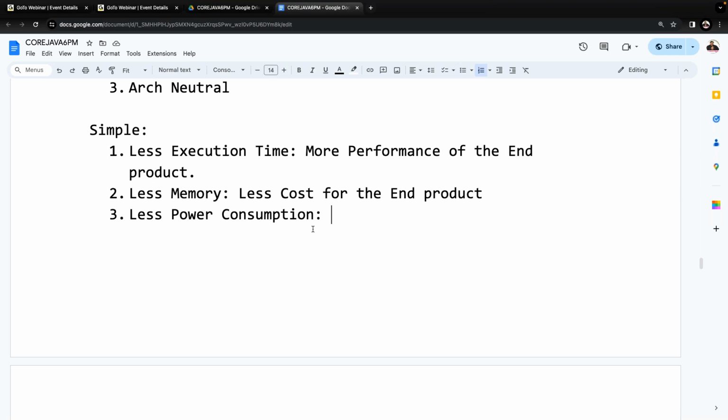If a software component interacts more with the hardware components, more energy consumption is going to happen. To perform any physical activity, energy is required, or not? An energy source is required, or not? So if the software interacts more with the hardware, automatically energy consumption is going to be more, or not?